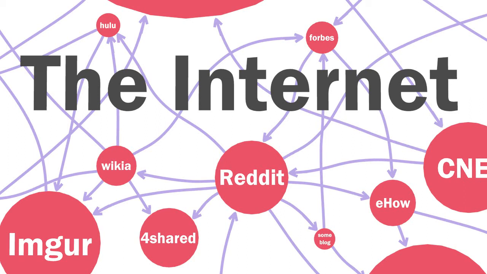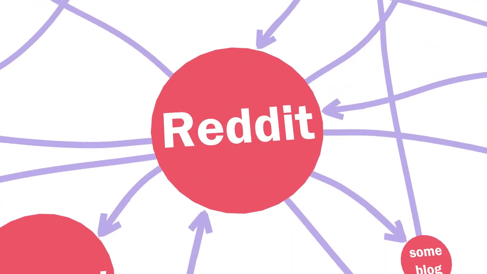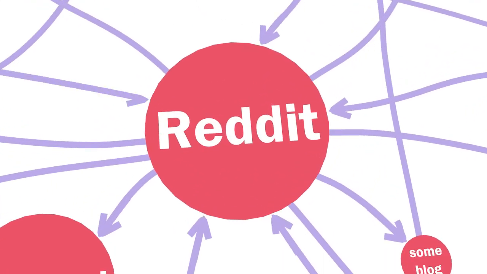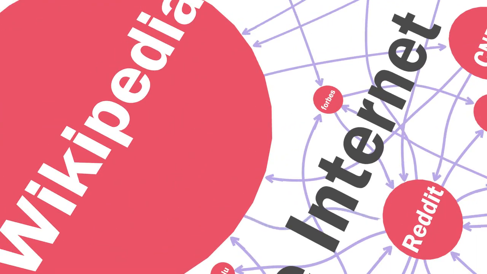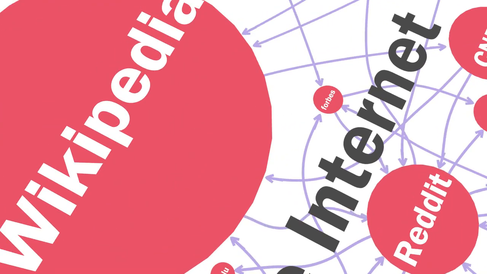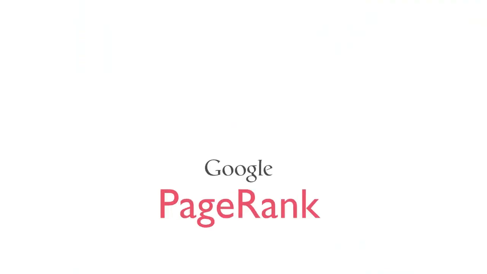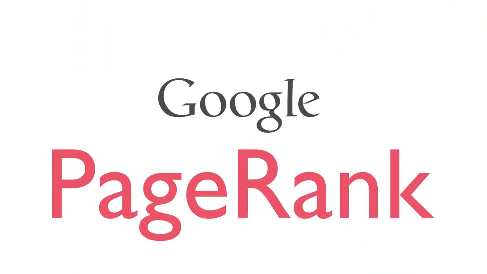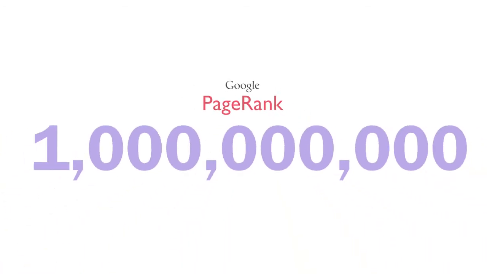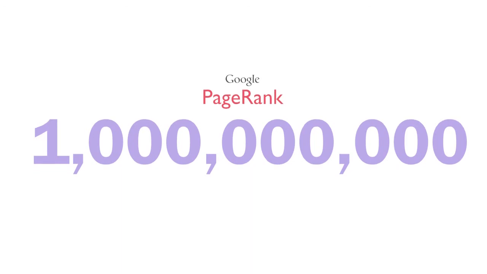Here's an idea. Let the importance of a web page be defined by how many links point to it. Also, let links from important sites be worth more than links from less significant sites. This idea forms the basis for Google's PageRank algorithm. This is one of the most important algorithms that Google uses to handle more than 1 billion requests daily, letting users find pages that have the most relevant information. And this is all thanks to the power of math.